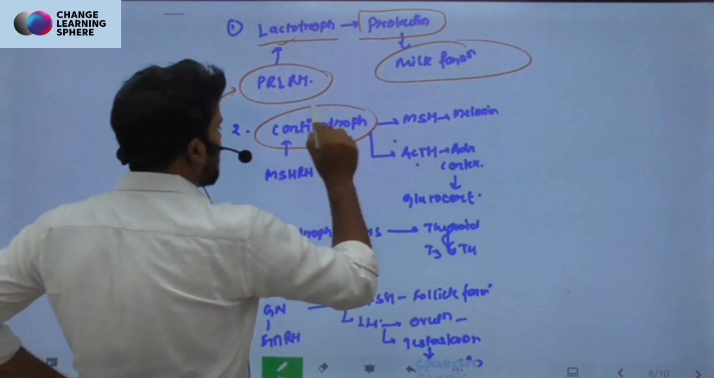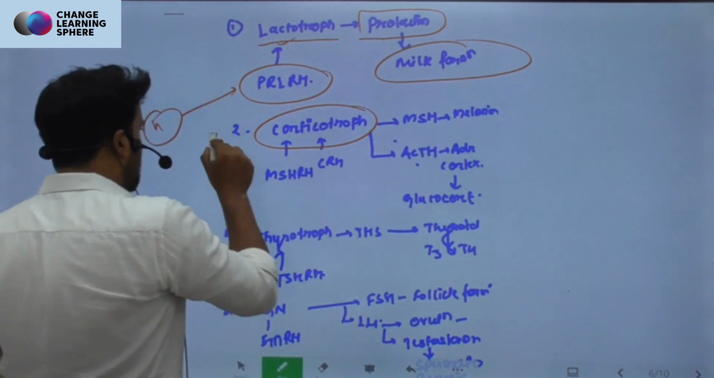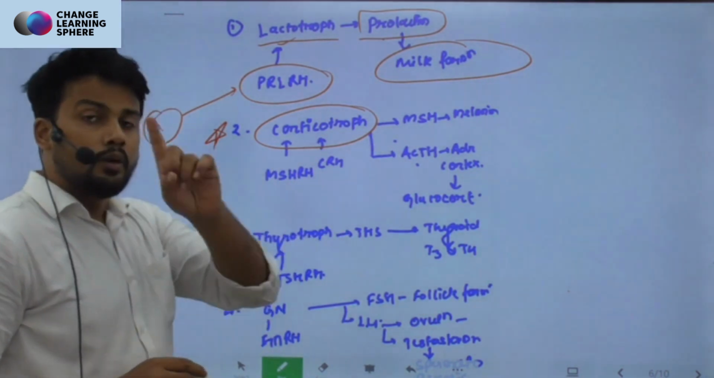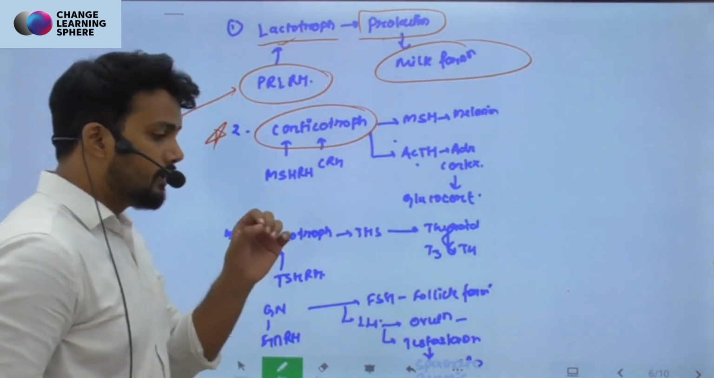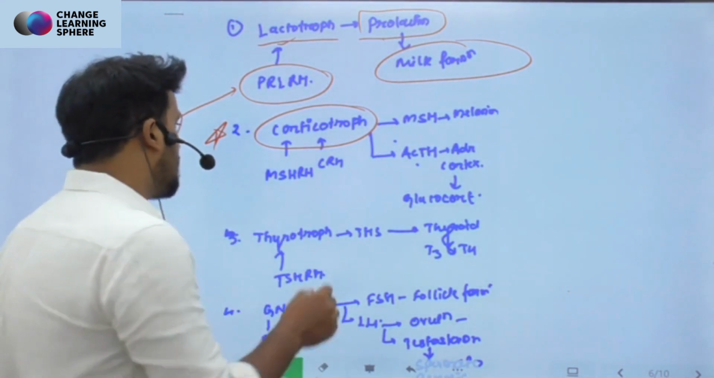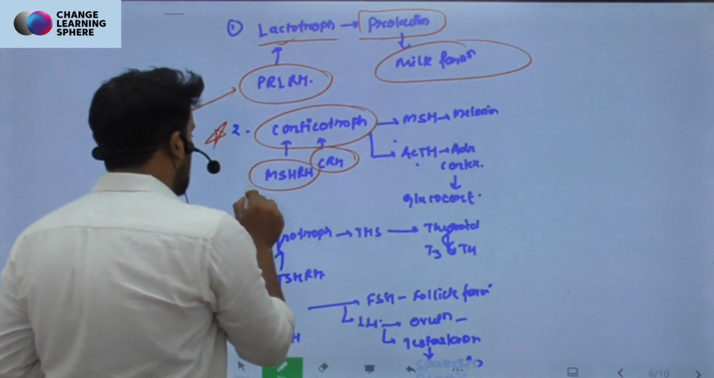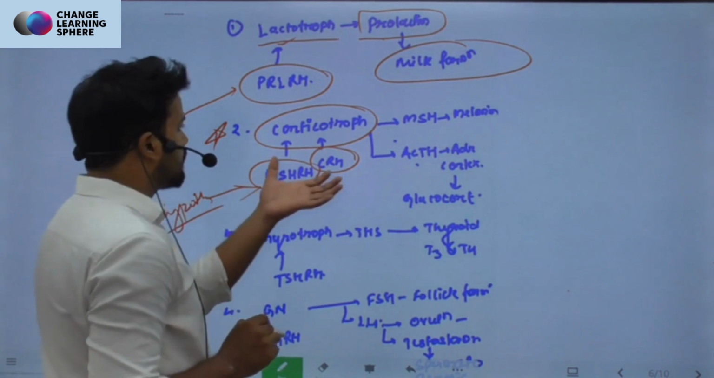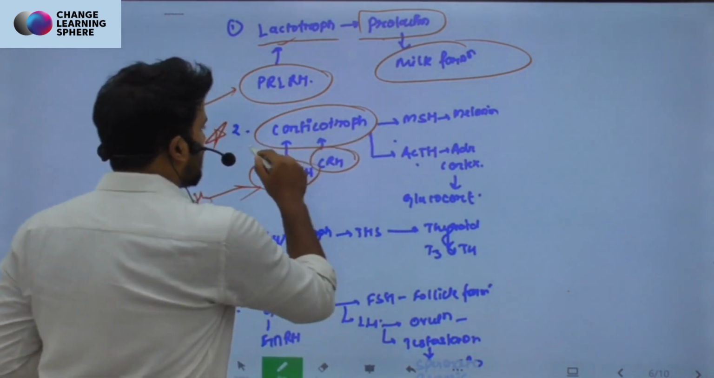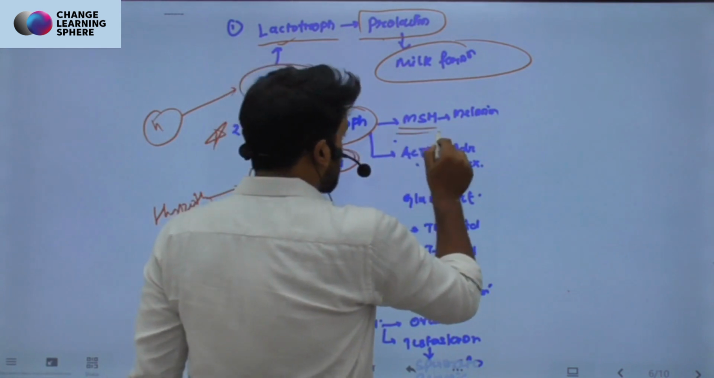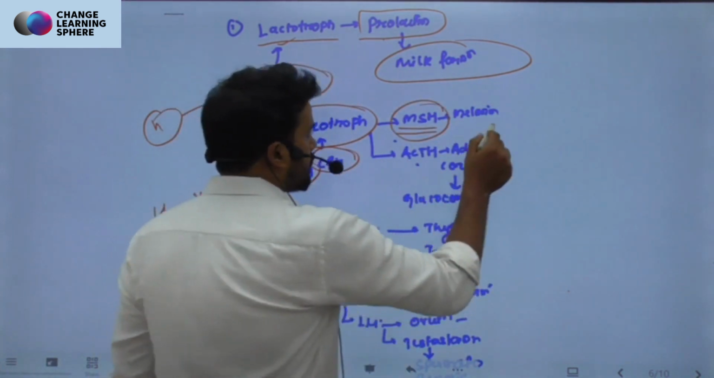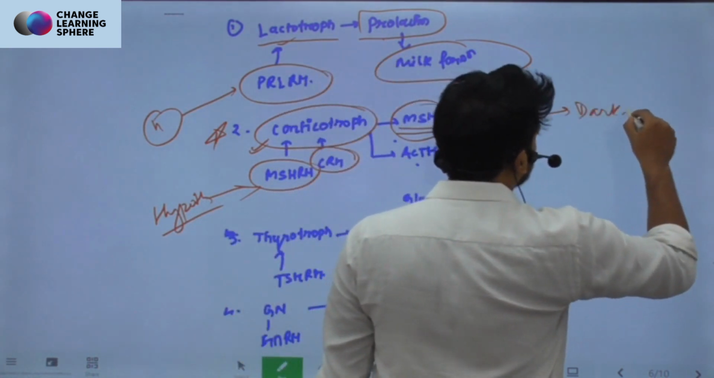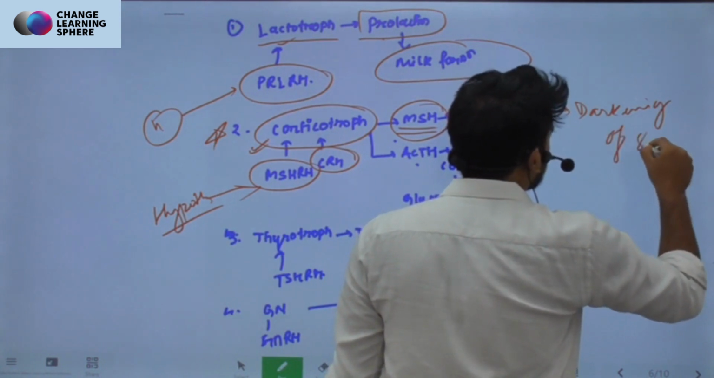Similarly, corticotropes, right? Corticotropes. Now see, this is a very important thing to learn here, that on the corticotropes, both melanocyte, right, melanocyte hormone releasing hormone and corticotropin releasing hormone, these both are coming from hypothalamus, right? Hypothalamus work on the corticotrope, and when the corticotropes are stimulated, it releases melanocyte stimulating hormone, which will produce melanin, which will cause darkening of skin, right?